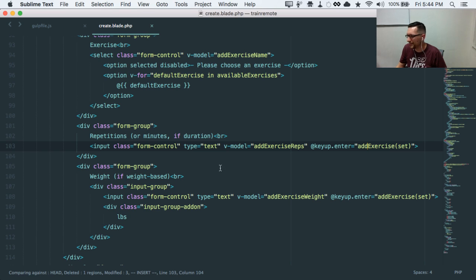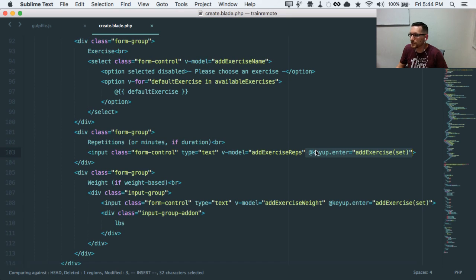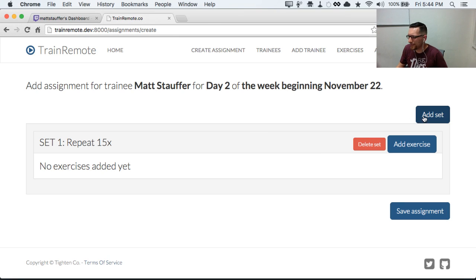So what I did was, and again, I think there's a better way to do this, but this was the only one I could figure out in 5 minutes, was to actually bind keyup.enter to add the exercise on every single form, and then keyup.enter on the set to bind adding the set. So it actually allows me to do it. Again, I don't think that's probably the right way to do it. There's probably a more idiomatic way to do it.